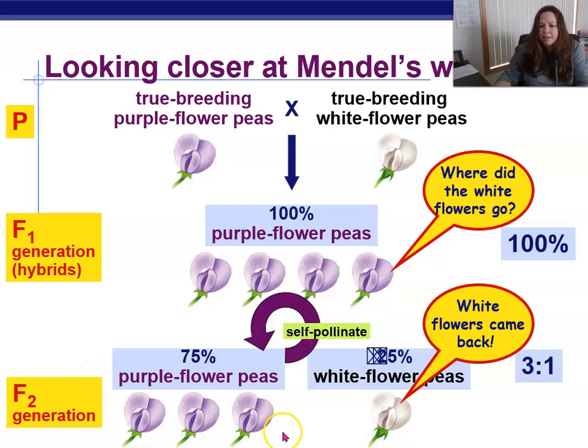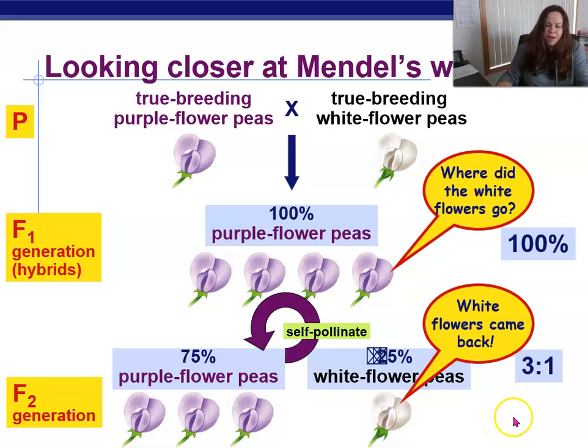After they self-pollinate, 75% of them still look like the parent, who is purple. Again, not lighter color. It's the same, whatever color purple the parent is. But the white shows back up. It is back. And 25% of them were white. So with our numbers here, we can get a little quantitative analysis with 75% and 25%. We can also do fractions here with 3/4 or 1/4. And we can also do ratios of 3 to 1 ratio.